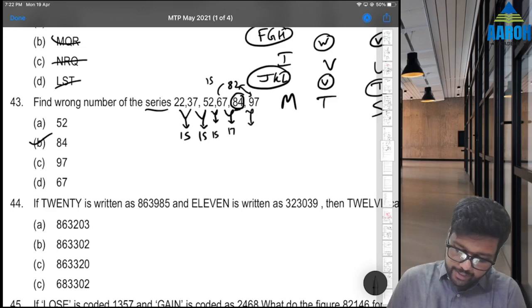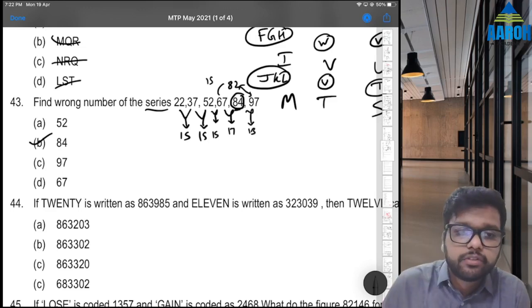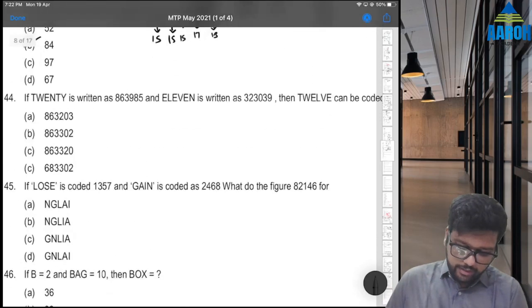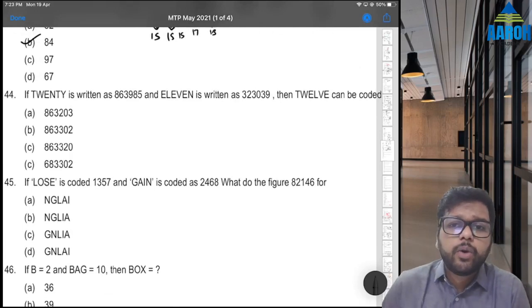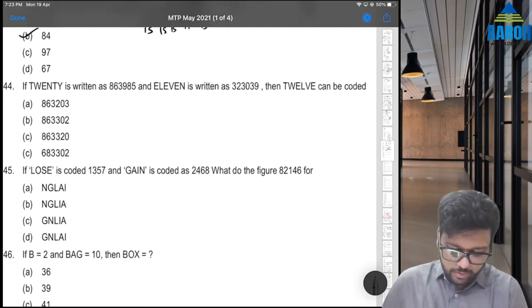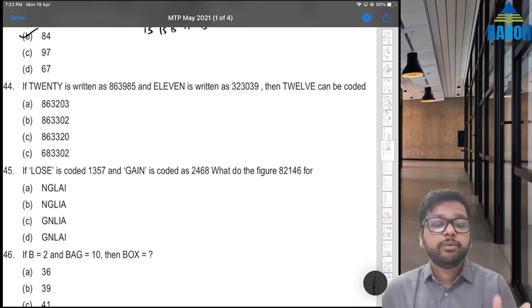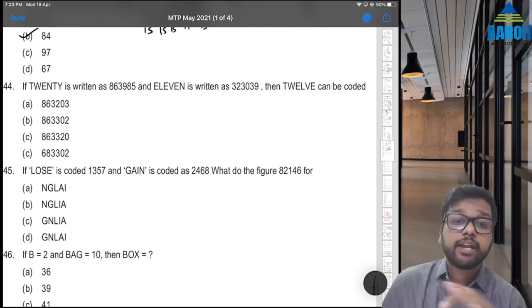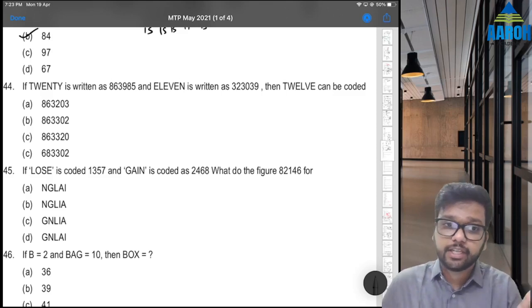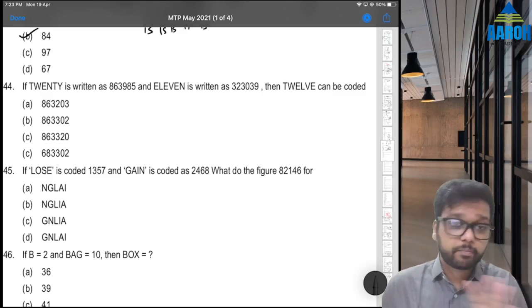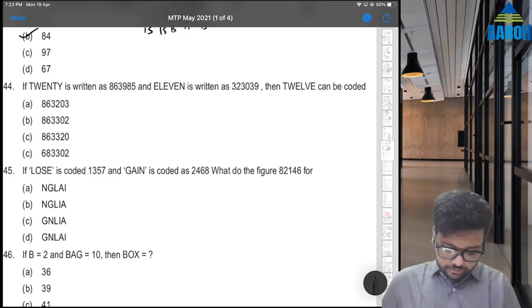Because this difference is 17 and this is 13 only because of that 84. Next, 14. If 20 is written as something, 11 is written as something, then 12 can be coded. Okay, such questions are very easy ideally. If such questions come in the exam, they're like bonus marks. But don't expect such easy questions in the exam, obviously, okay? Do not expect such easy questions in exams.